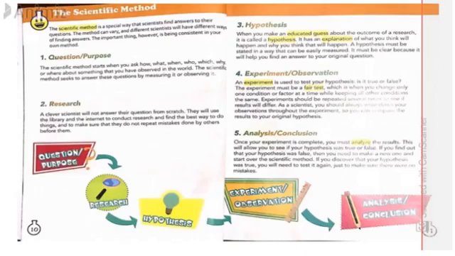So what is that method? The name of the method scientists follow to discover something is called the scientific method. So let's start today's topic. The scientific method is a special way that scientists find answers to their questions. The method can vary, and different scientists will have different ways of finding answers. The most important thing, however, is being consistent in your own method.